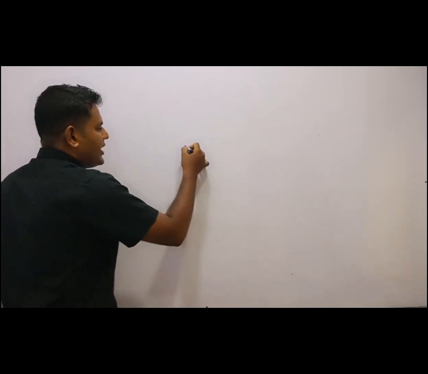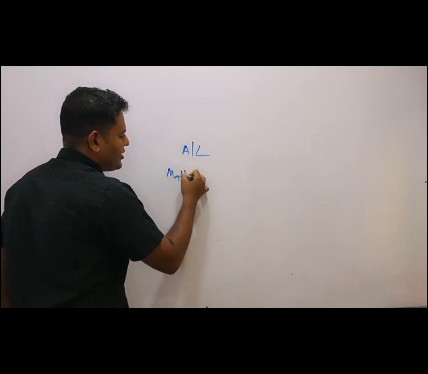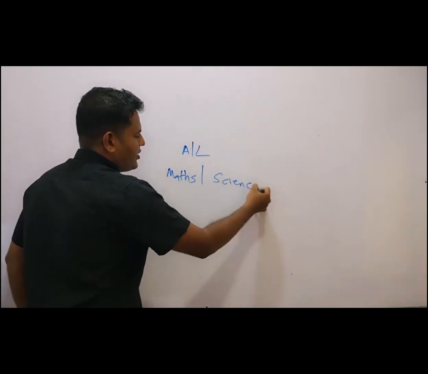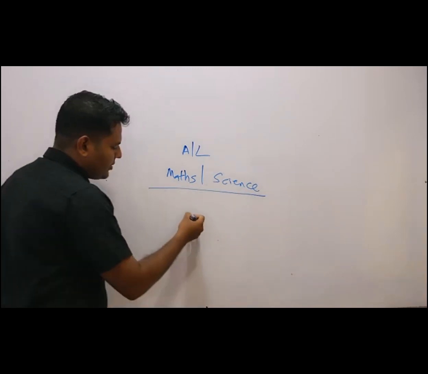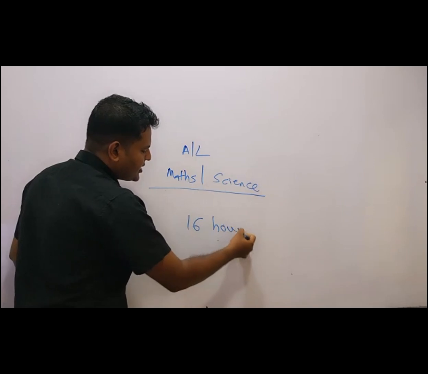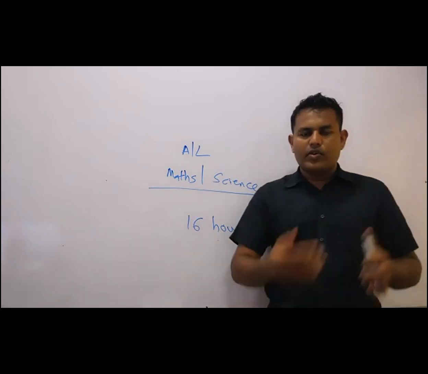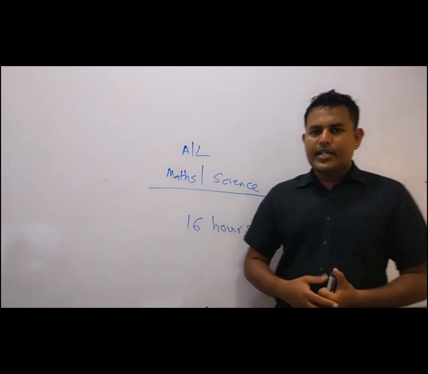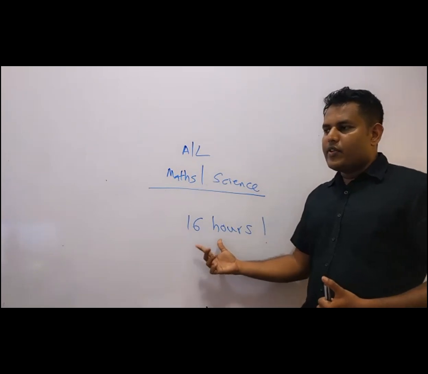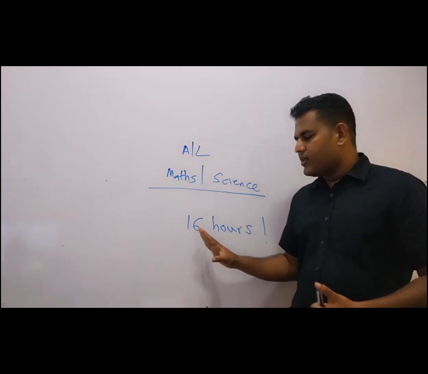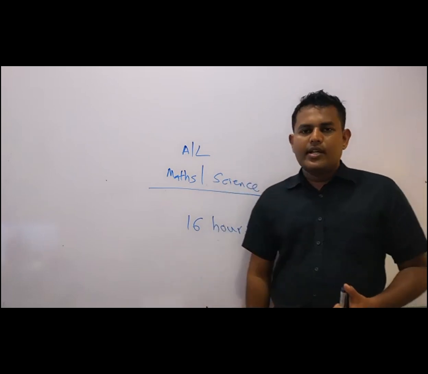Yes, for the next topic, it is studying tips. Now, when you consider studying, if you are studying A-level math science, you have to work really hard. The maximum time period you can work is 16 hours a day. For one day, you have 24 hours. So you can give 8 hours for eating and sleeping, everything, other stuff. So that is 16 hours. If you can save this time and use this time really hard, you'll be getting more success.